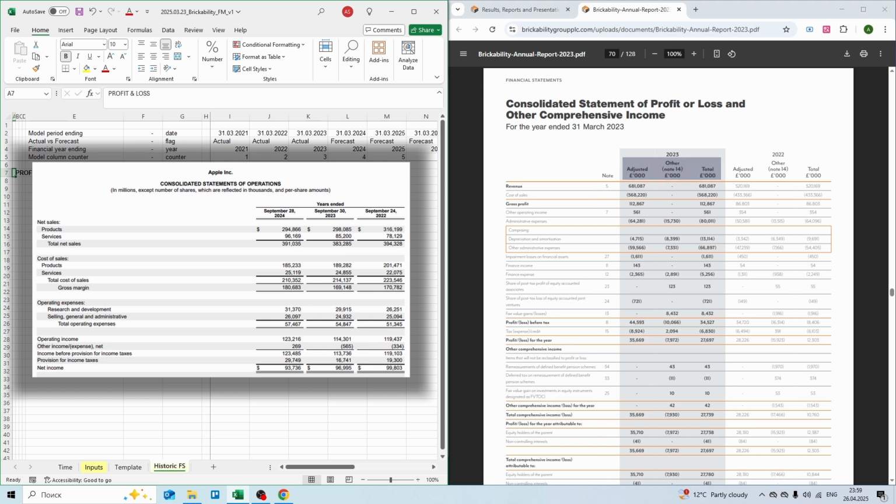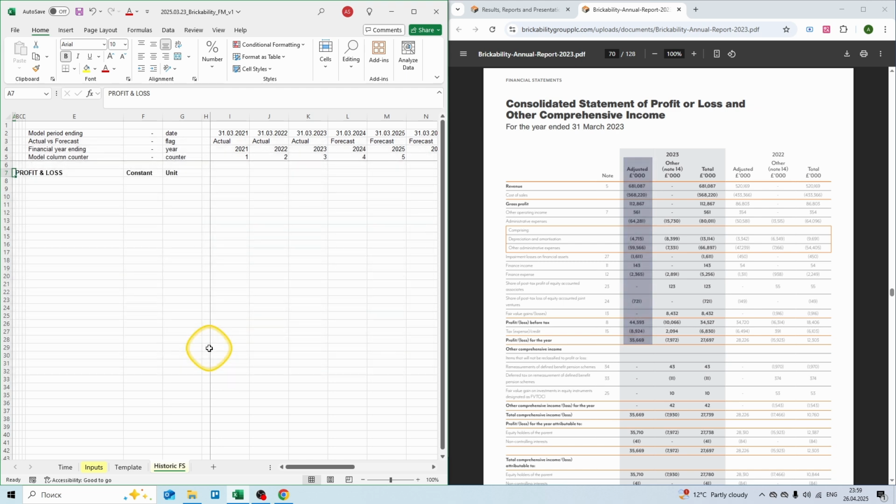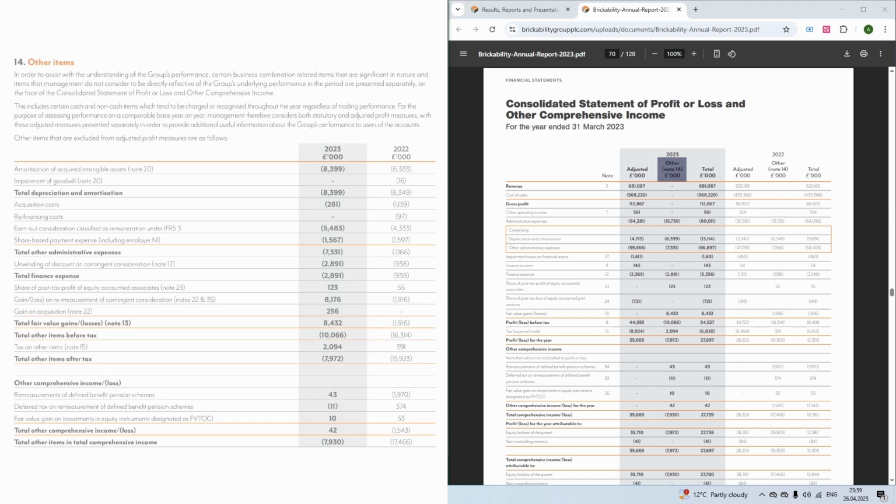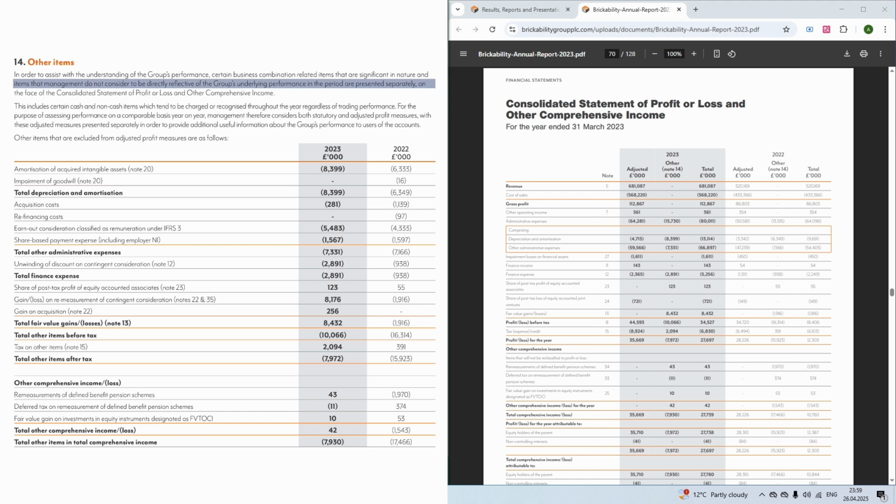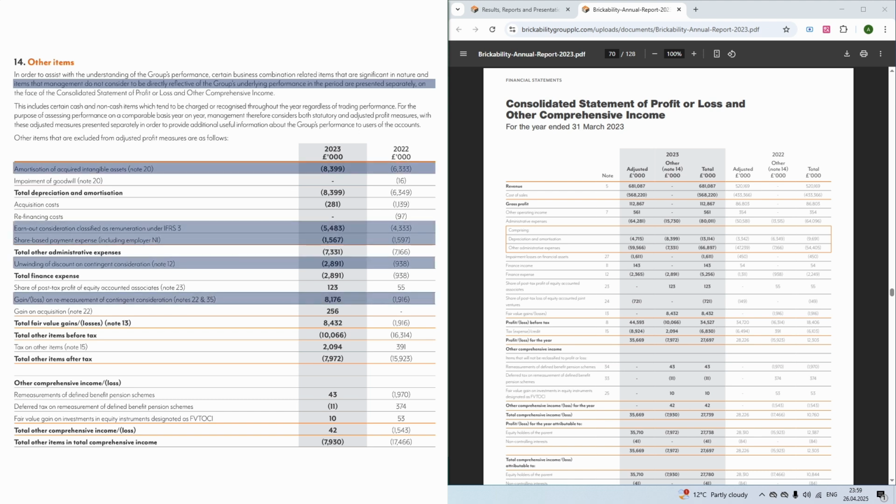So the total column represents financials prepared in accordance with accounting principles. Then adjusted column represents financials adjusted for acquisitions, and other column represents the adjustments that we made to the total column. And we can find details of these adjustments in note 14. And if we go to note 14 of this audit report, we can see that these are items that management does not consider to be directly reflective of the group's underlying performance. We can see there is amortization of acquired intangible assets and other adjustments related to acquisitions.